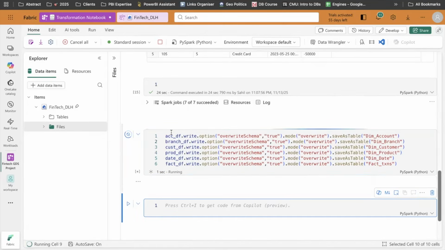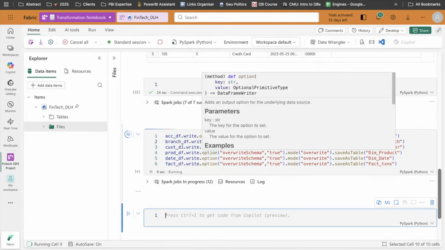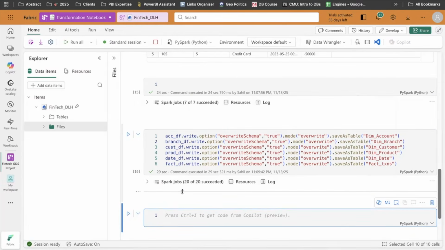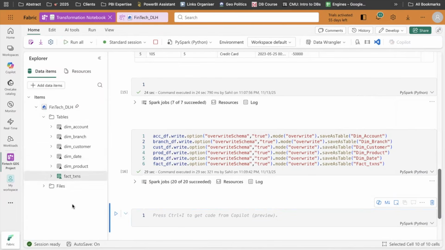Now let's run this command, and ideally the tables should be created in the tables section of my lakehouse. It will take some time to run. Let's see. Cool. So if I come to my tables section, I will refresh this, and perfect. We have the tables present. Now the table data is present in a structured columnar format, which is tables in the data lakehouse. And now I can do any downstream process.